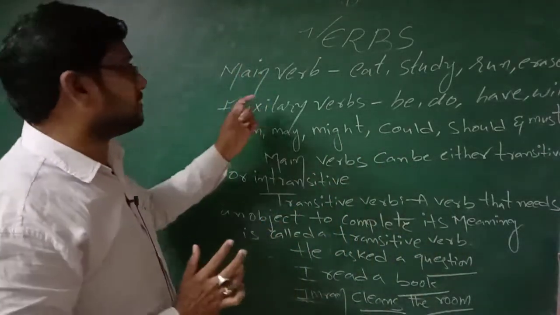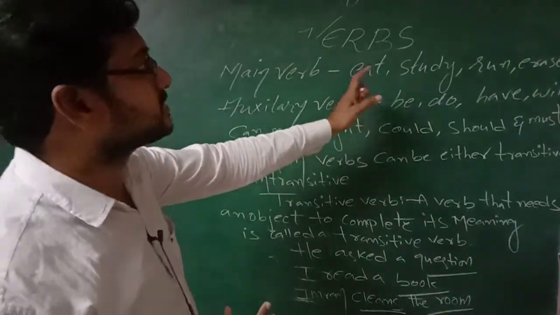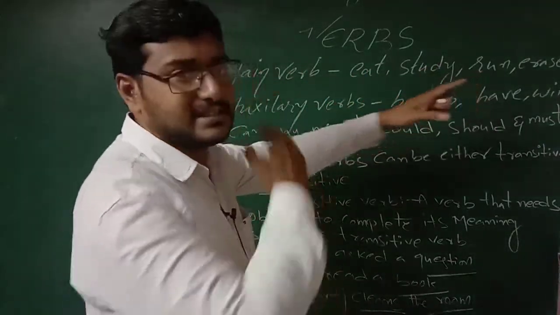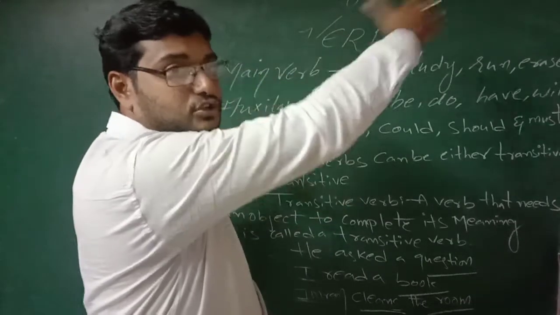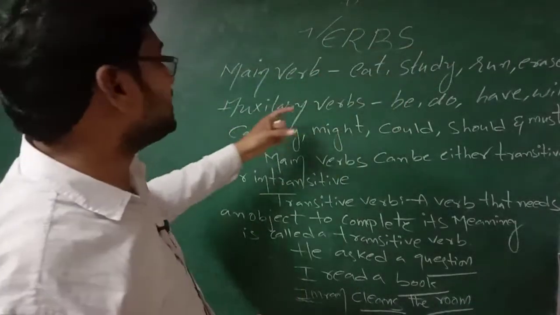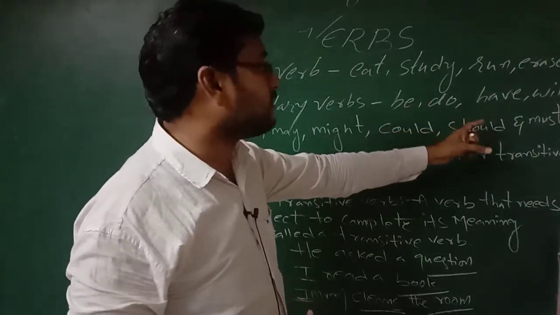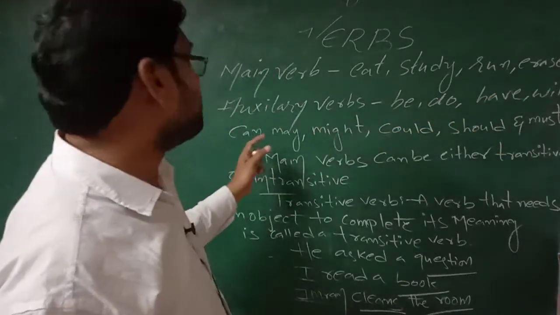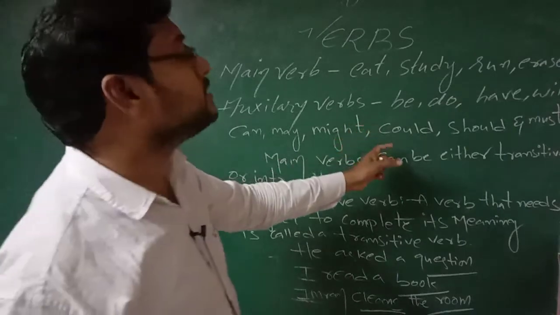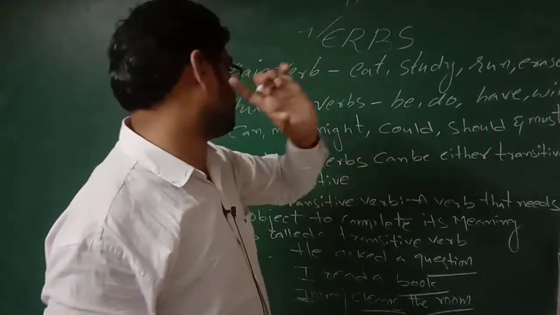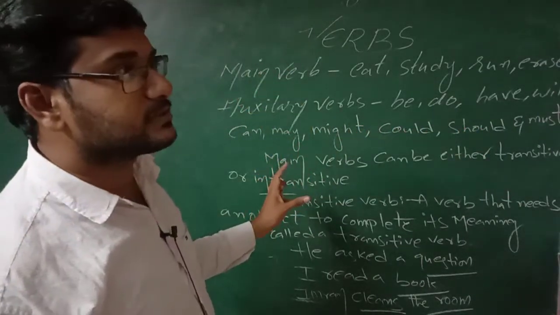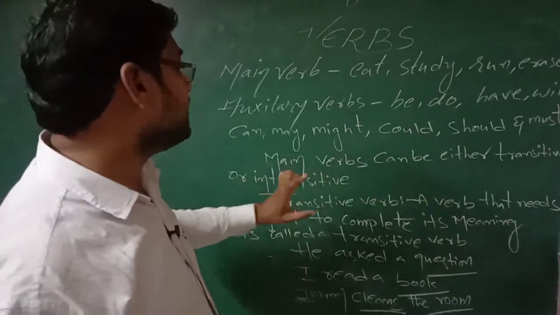So again, some main verbs are eat, study, run, erase and so on. It is a large group. Auxiliary verbs or helping verbs are be, do, have, will, can, may, might, could, should and must. Main verbs can be either transitive or intransitive.